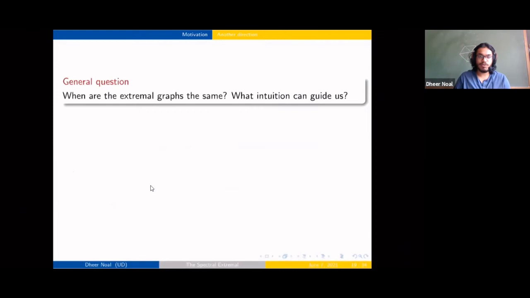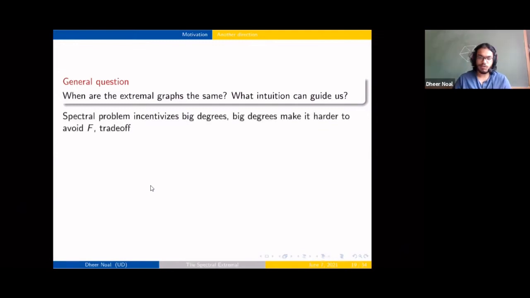Okay, so this is sort of the overarching question. When are these graphs going to be the same? Can we have some intuition for these things? All right, and how can we figure out what the extremal graphs are going to be? Can we devise some methodology for the spectral extremal graphs?